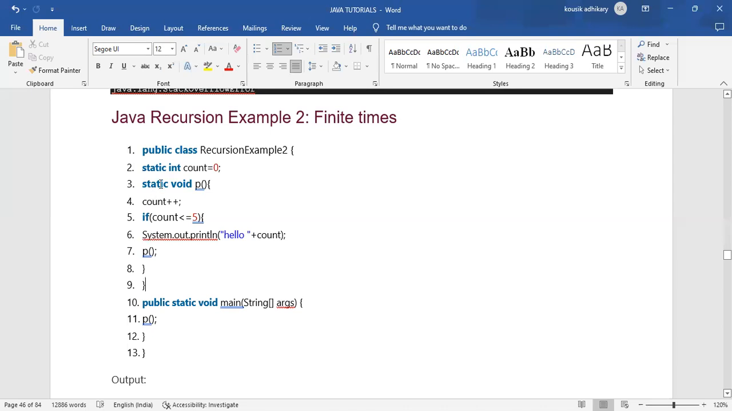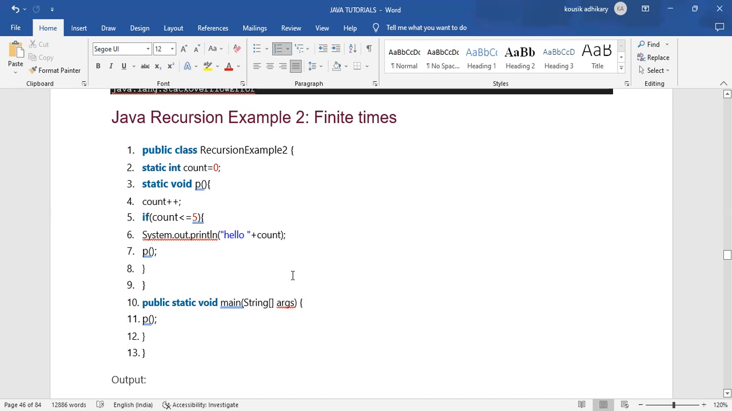So within that method block, just because this is a recursive method, we need to call that method name within that method block. That is why we have written that method name and called that method within that method block. After creating the recursive method, we have created the main method, and again, like a normal method, we have called that method P.